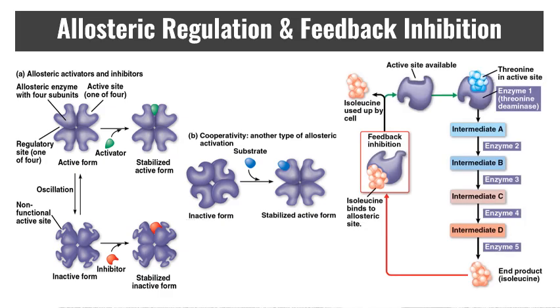This also applies metabolically. So if you look at the larger metabolic change, there can be feedback inhibition. So in this example, we have a biosynthetic pathway. We have threonine, which is going to be a precursor to isoleucine. It goes through a series of enzymatic reactions to produce it. But if you have an excess of isoleucine, it will bind to an allosteric site in non-competitive inhibition and prevent its production. When you start running out of isoleucine, the last ones that you use up will be the ones that are bonded to this enzyme, and then boom, threonine can bind again and more isoleucine can be produced.